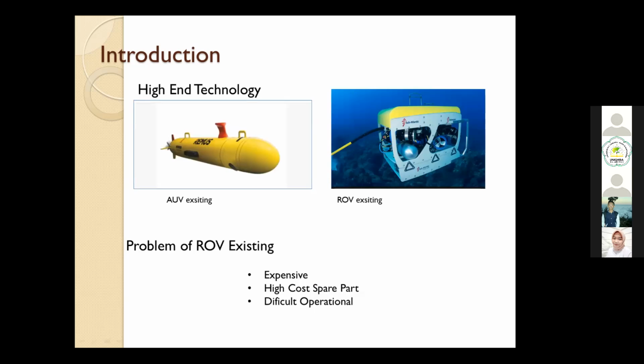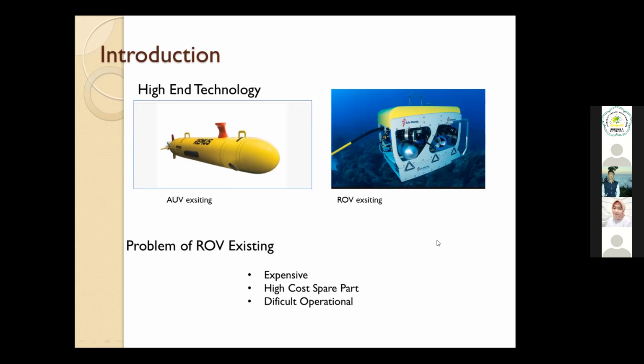And then for effectiveness, we use high-end technology models. At first, we use an autonomous underwater vehicle, and second, we usually use a remotely operated vehicle, like this example of both underwater vehicle models.